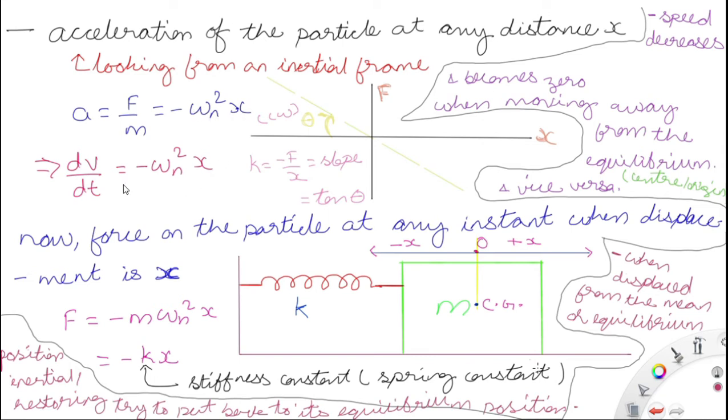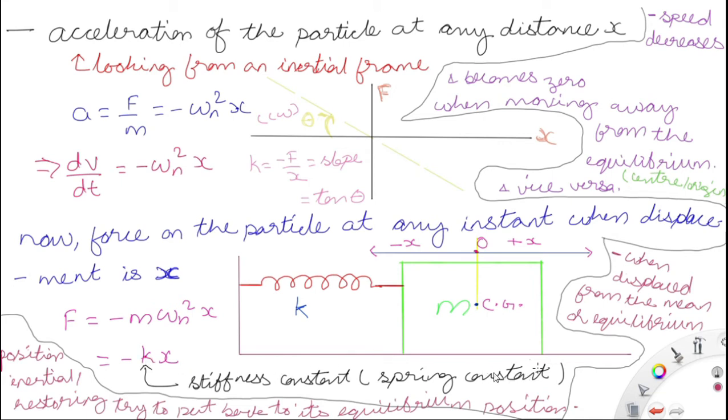Now acceleration is equal to dv by dt, where v is the velocity and t is the time, equal to minus omega square x, or minus omega n square x. Now, the force on the particle at any distance when displacement is x is F equal to minus m omega n square x. This is written as minus kx, so the term m omega square is known as k. This k is the stiffness constant or spring constant.